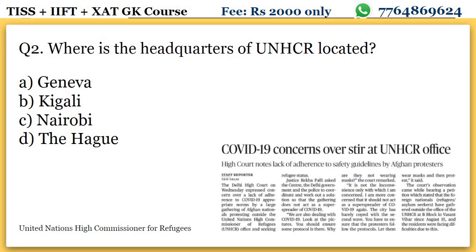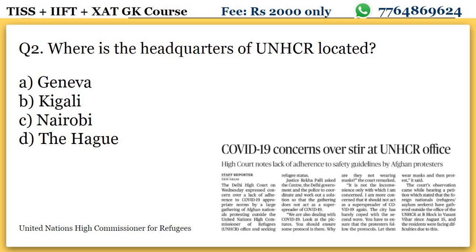Now come to the second question. It says, where is the headquarters of UNHCR? So what is the full form of UNHCR? The full form is United Nations High Commission for Refugees. A says Geneva, B says Kigali, C says Nairobi, and D says The Hague.